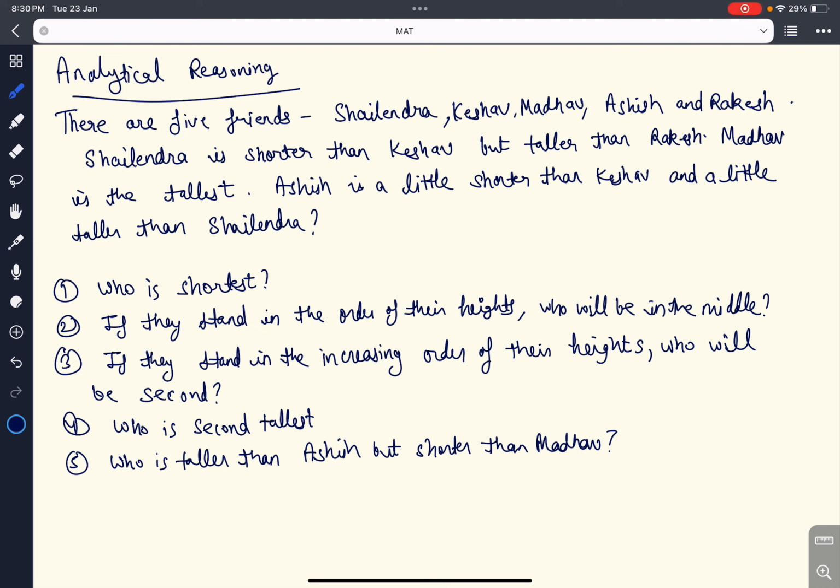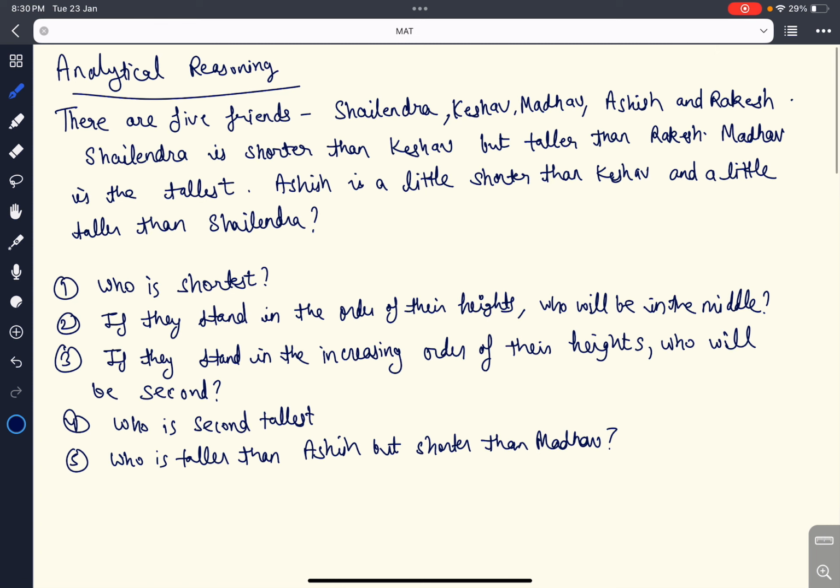Now we will start with the person who has a fixed position among the five. In the second statement, Madhav is the tallest, so we can place Madhav at the topmost position. Then Shailendra is shorter than Keshav but taller than Rakesh. I am using the first letter of their names only: M stands for Madhav, K for Keshav, S for Shailendra and R for Rakesh.